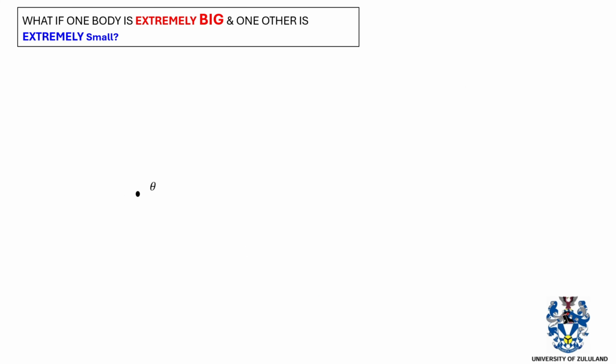So now, what if one body is extremely big and the other is extremely small? So we have one big object and one very small object. Are we going to say that the gravitational force is just due to that big object? Basically, let us consider a sphere of uniform mass m1 and a particle of mass m2.